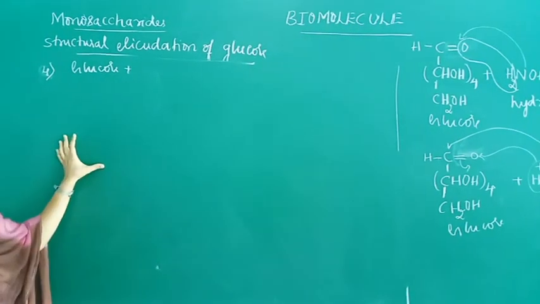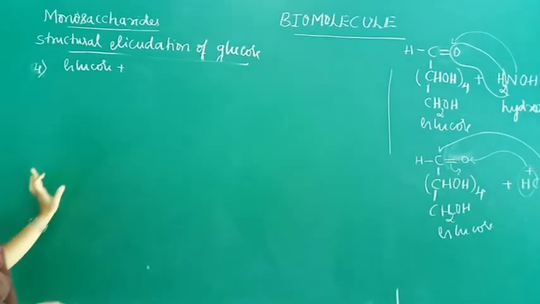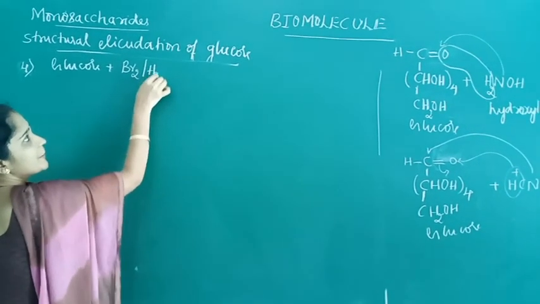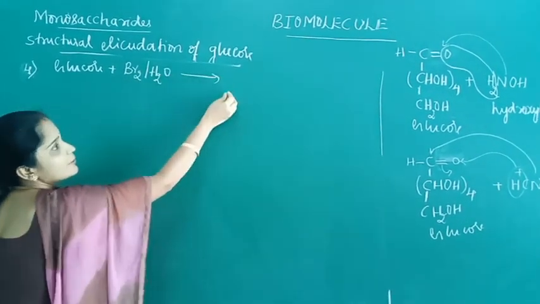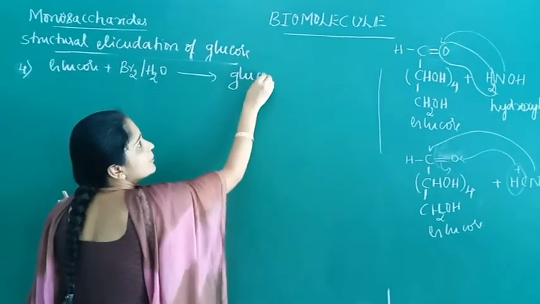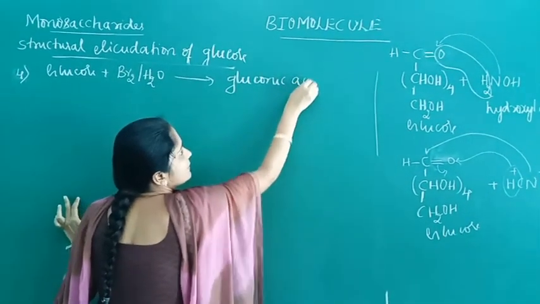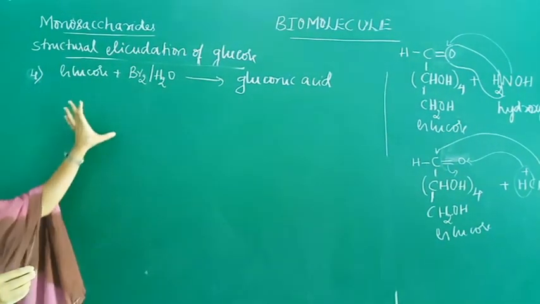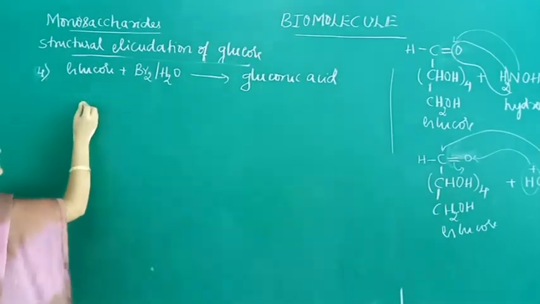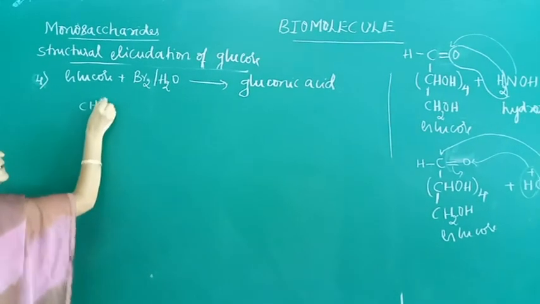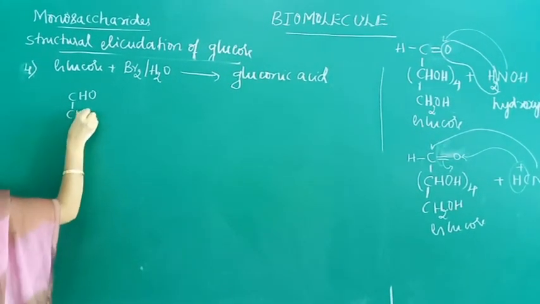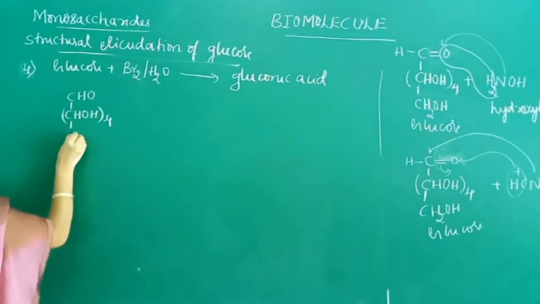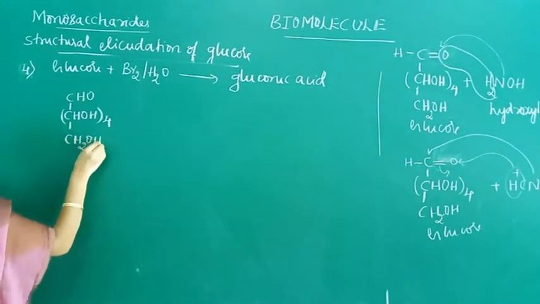The next point is, when glucose is oxidized with bromine water, we get gluconic acid. So this reaction indicates the presence of an aldehyde functional group in glucose. The structure of glucose contains one aldehyde functional group, 4 CHOH groups and one primary alcoholic group.